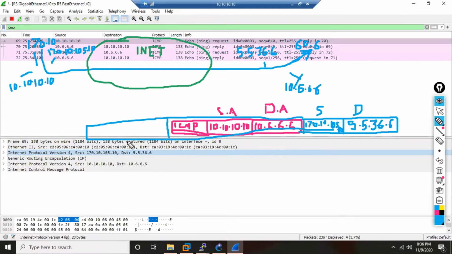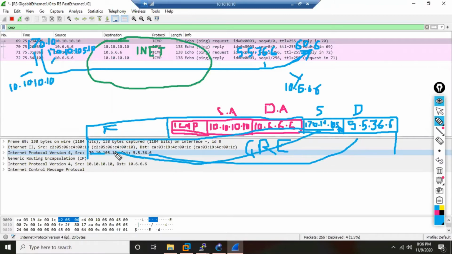And this is the footer. This outer packet is what? A GRE packet. This is the outer packet, the GRE packet, and inside is the original packet. So the original packet is getting encapsulated inside an outer packet, and that is what is there. See here, 170.10.105.10 is the source, and the destination is 5.5.36.6. And the real packet, the original packet, is where?